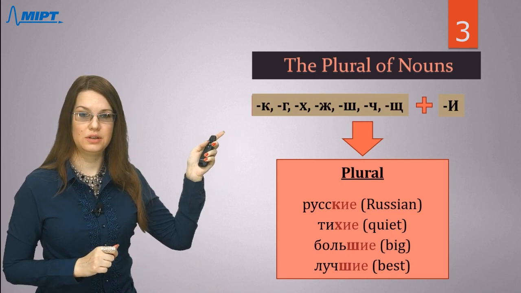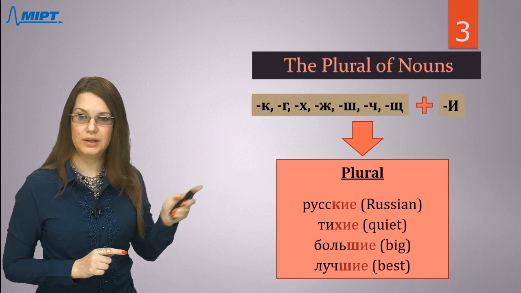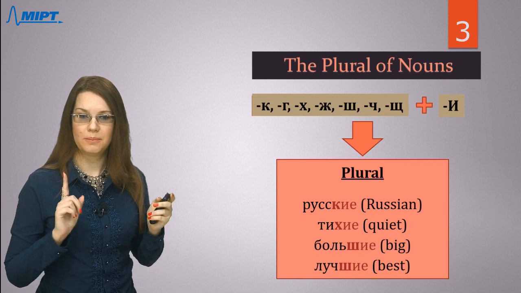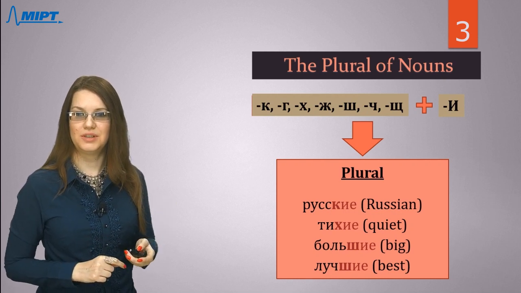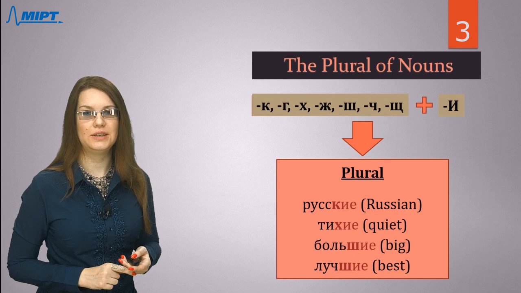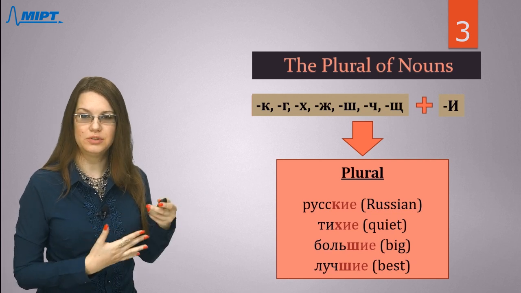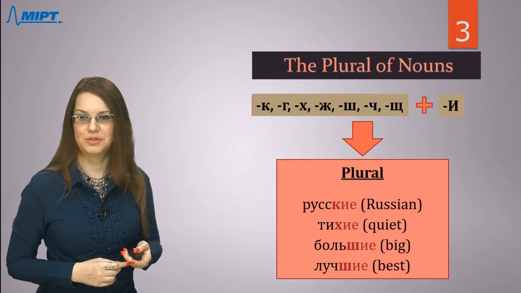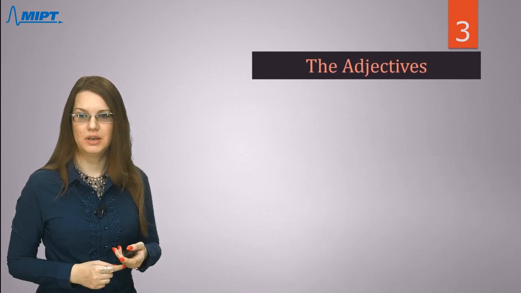And you see, after these letters we use only the vowel и, not русскые, тихые. It will be a mistaken spelling. We use only и. It is important when you want to write something, because it's something about spelling more than something about pronunciation.